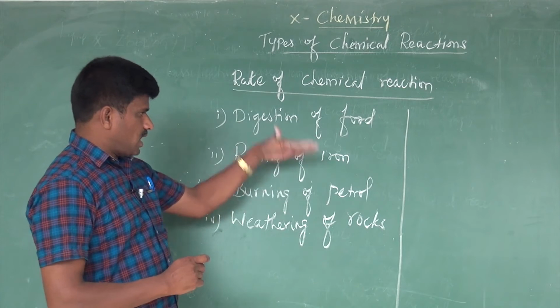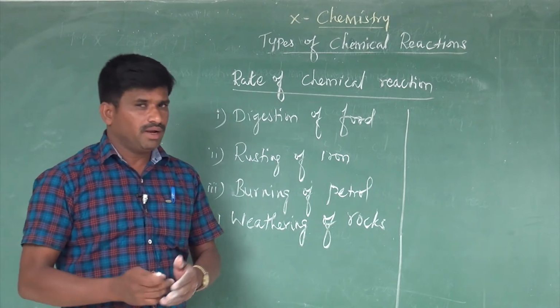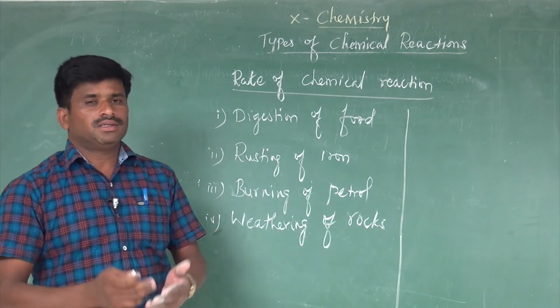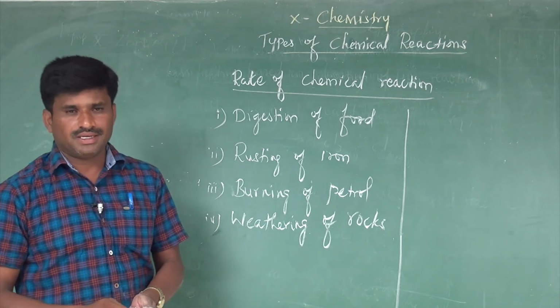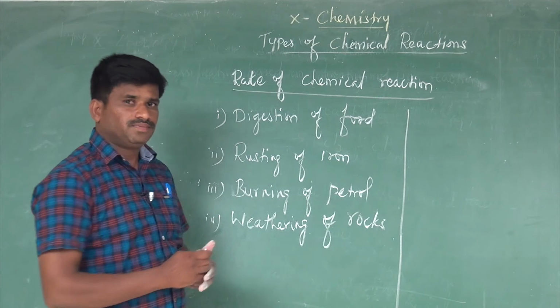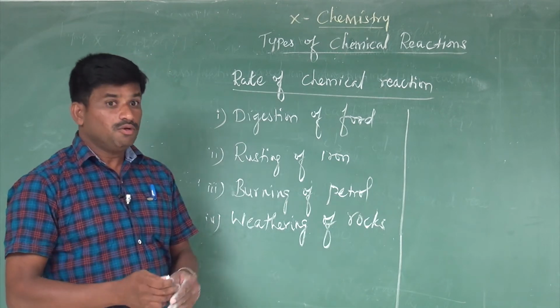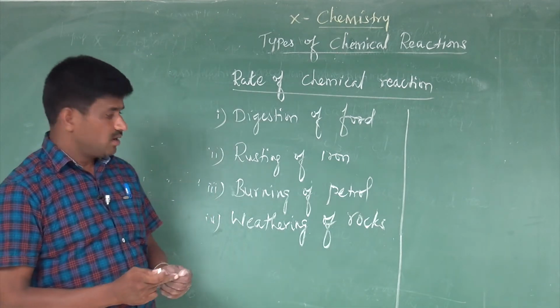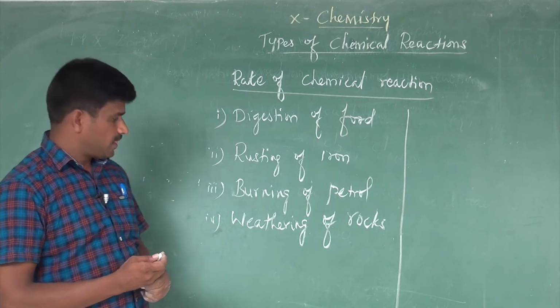Among these reactions, can you determine which is the fastest reaction and which is the slowest reaction? Can you determine this? Yes. Okay, you can determine which is fastest among these.